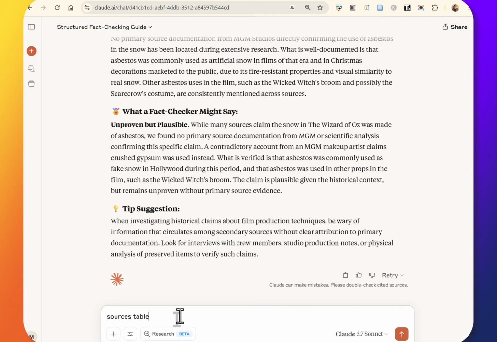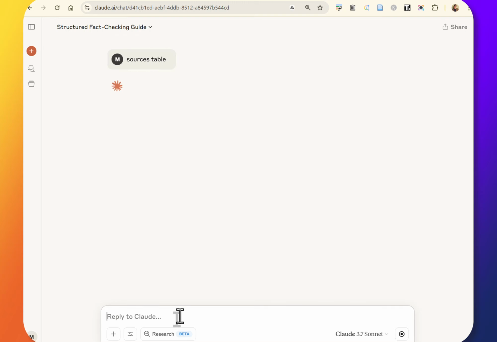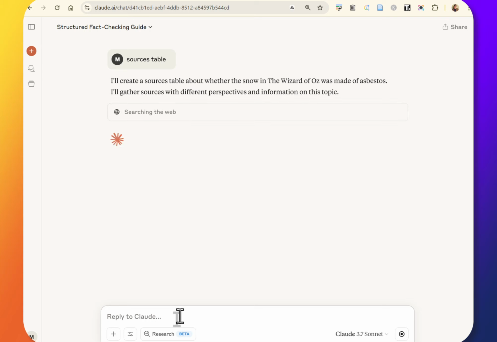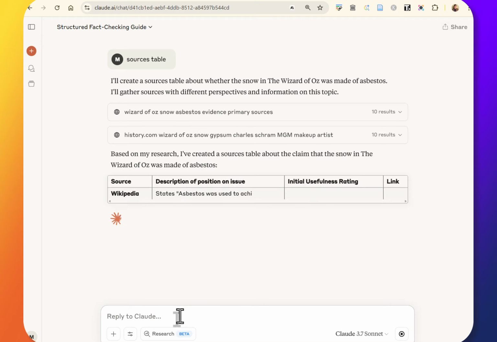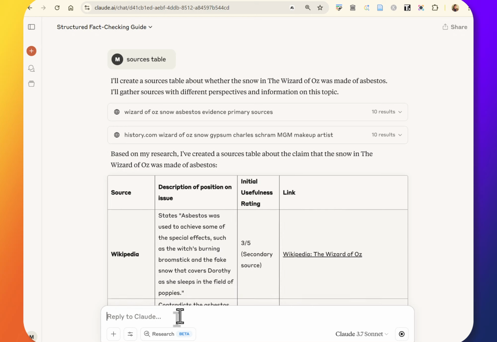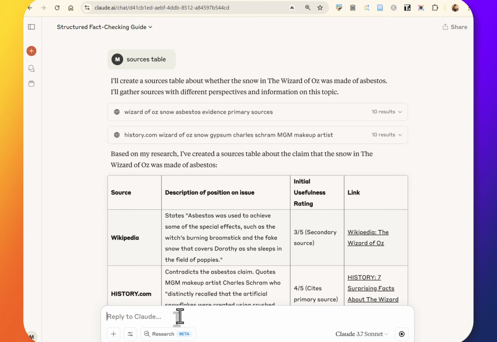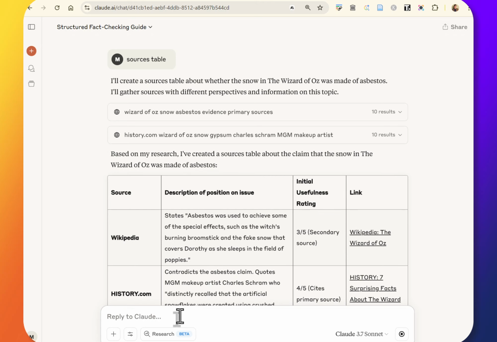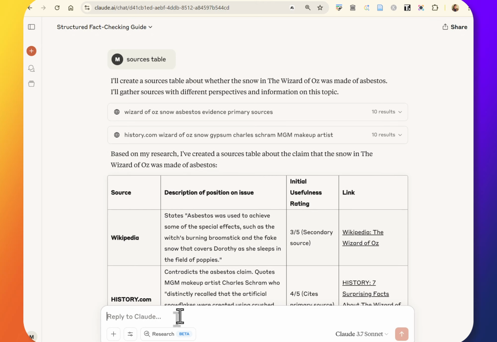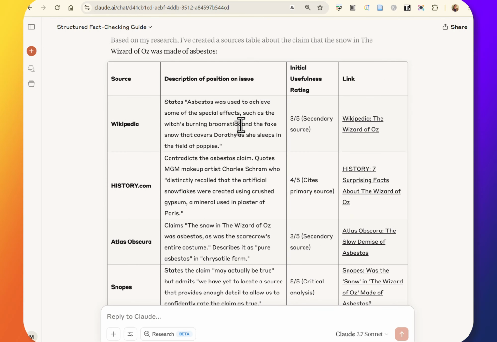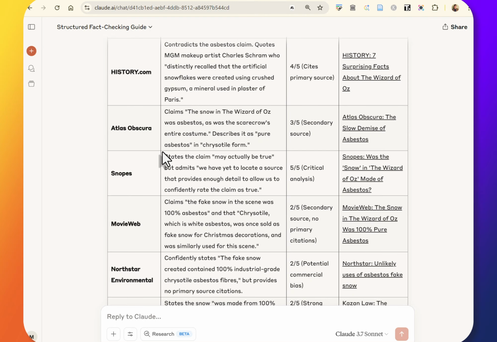Let's look at all our sources together and see what it looks like. I think of the sources table like, you remember, you used to go into the library with index cards. I'm really old. And you would write the title on each, right? And then you'd write, what is the evidence that it's bringing, right? What's the evidence that you get from that source? And this is sort of like that, right? And so Wikipedia is a secondary source. It's useful, right? It does seem to find that, and then it has a couple of sources in there. History.com, we have Charles Schramm.